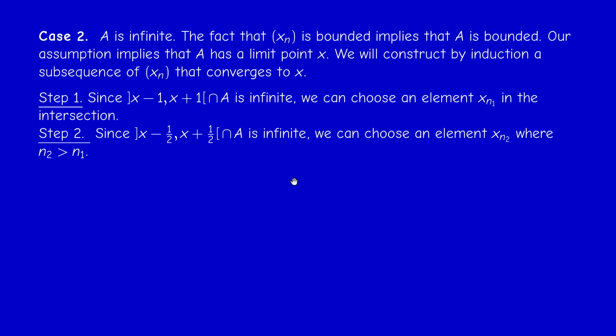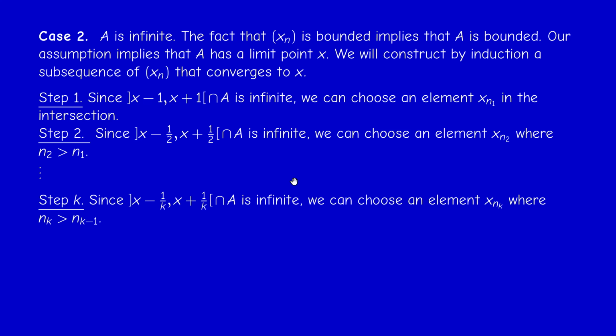Now I repeat this procedure. As step 3, I take x minus 1/3, x plus 1/3. So at the k-th step, since the intersection of x minus 1 over k, x plus 1 over k with A is infinite, we can choose an element in the intersection with arbitrary large index. In particular, I take an index bigger than the index of the previous step. Okay, and so on.